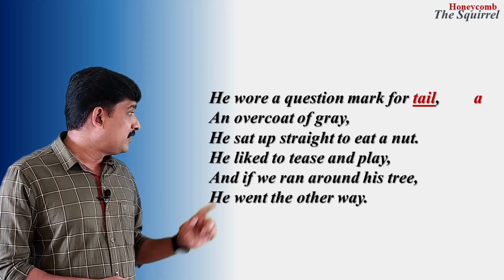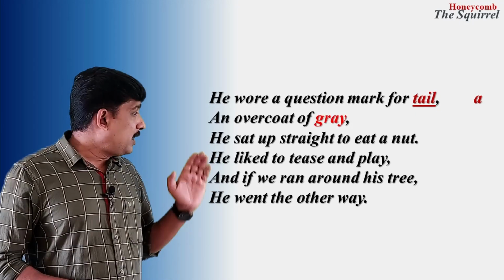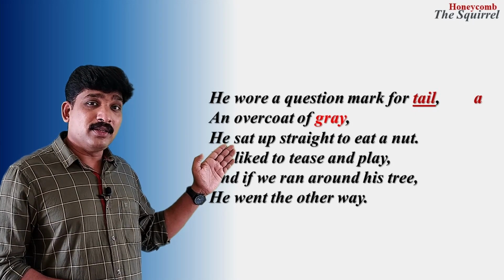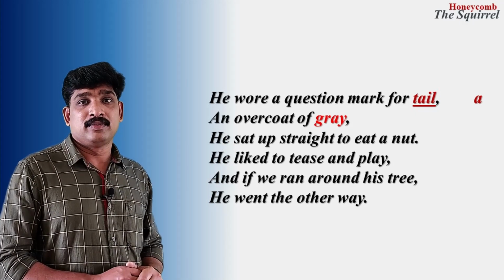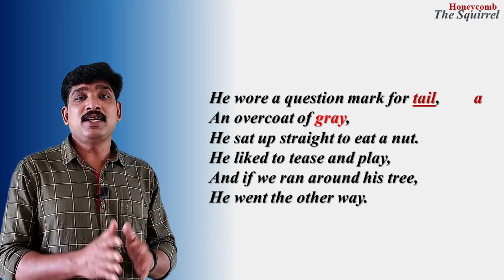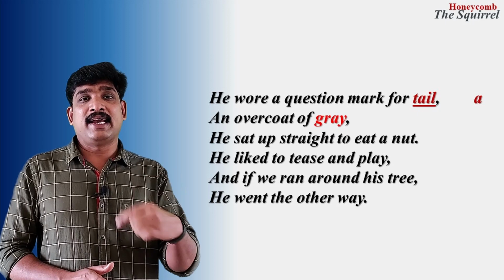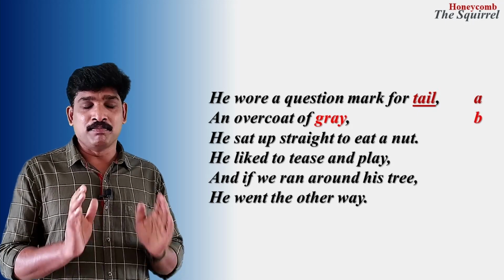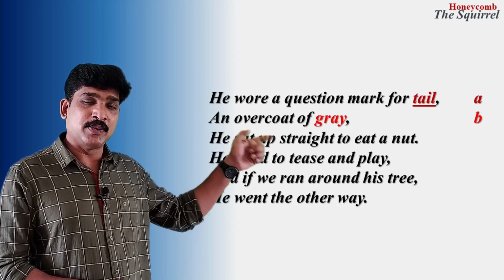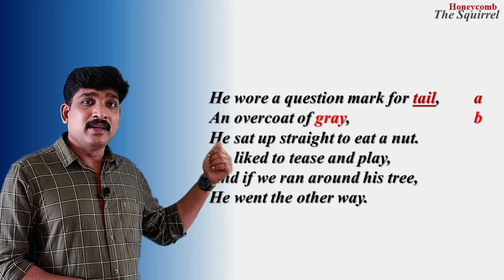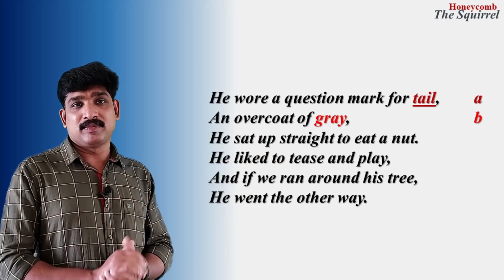What is that? It is grey. And this grey doesn't rhyme with tail. So it is considered as a new word. So for that new word, we will use the next alphabet, that is B. So tail is given A, and grey is given B.